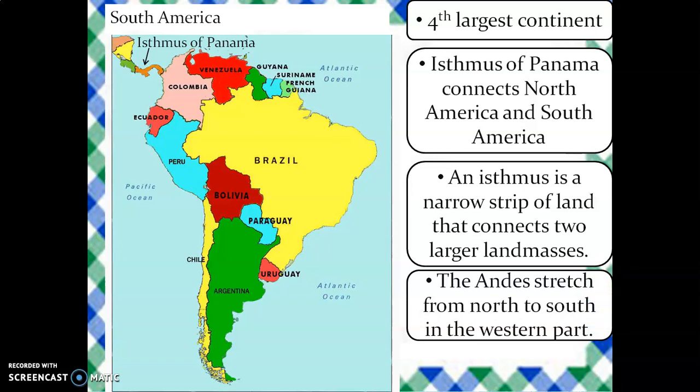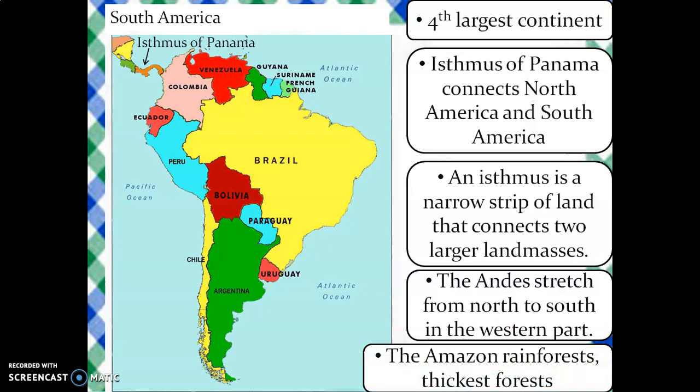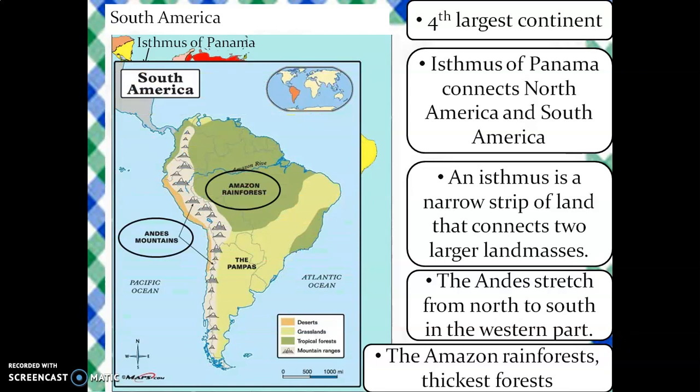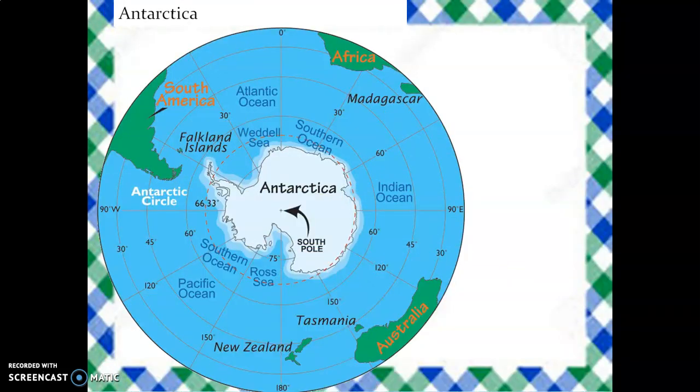The Andes mountain range stretches from north to south in the western part of the continent. Then the Amazon rainforest, which is the thickest forest in the world, is also part of the continent South America. There is another picture which represents the Andes mountain and the Amazon rainforest in the continent South America.